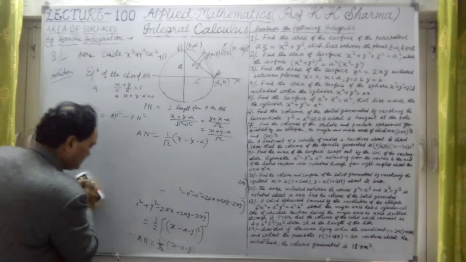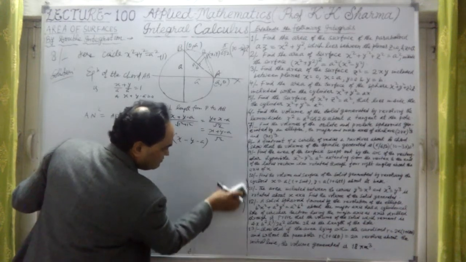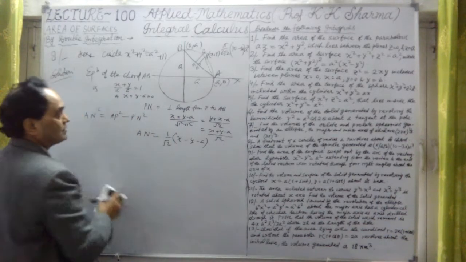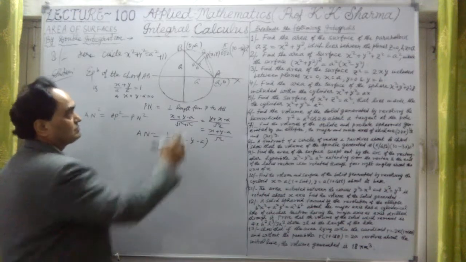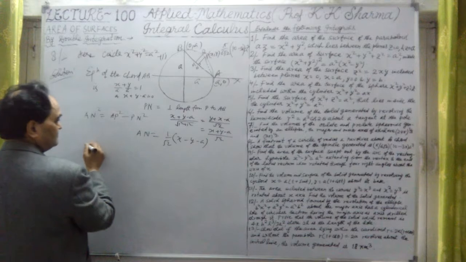Now, I have to find out the differentiation of this with respect to x. Why? Because the volume is to be calculated. Let me first find out what the volume is.